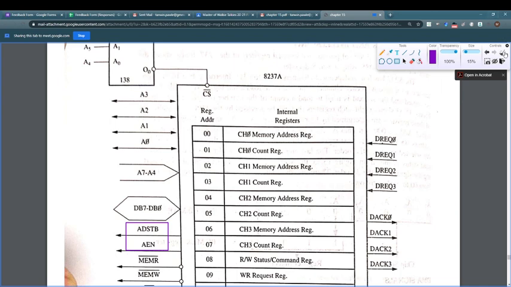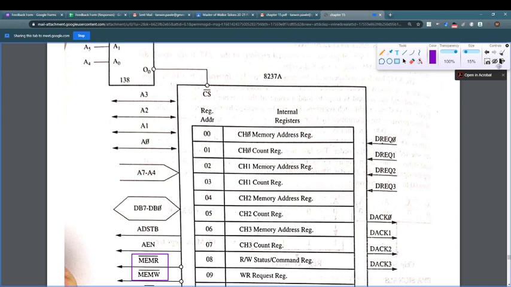Apart from this, we have memory read and memory write signals. These are the output signals during the DMA cycle to write to or read from the memory.